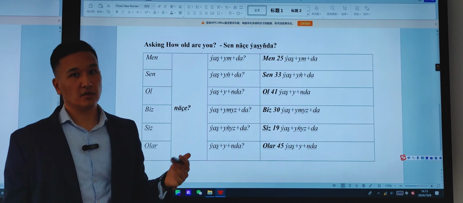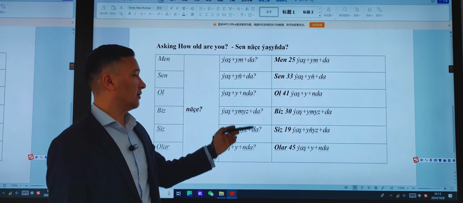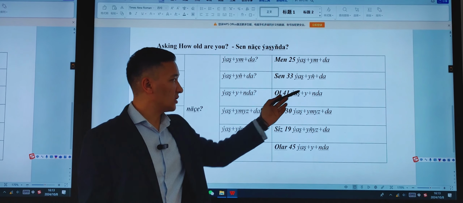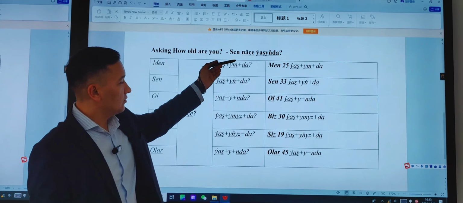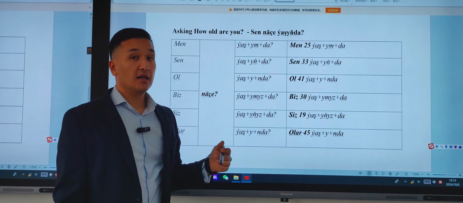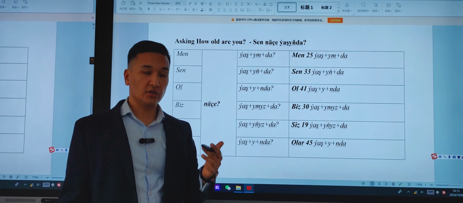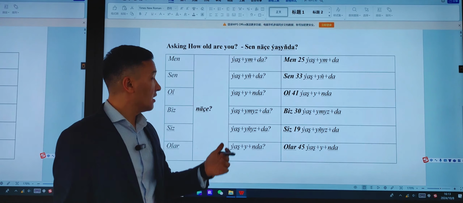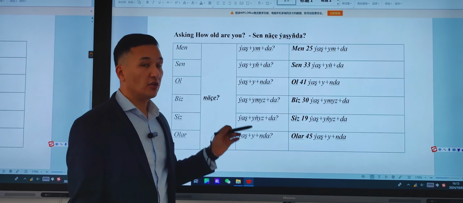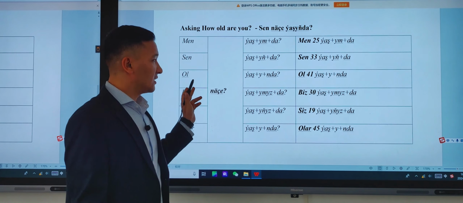So again, the difference between men and sen is the possessive suffixes: meniň ýaşym, seniň ýaşyň. That's all. Ol näçe ýaşynda? Ol 41 ýaşynda. As you may notice, here we have da, but here we have nda. Nda is another version of the locative case that we add after the third person possessive suffix.